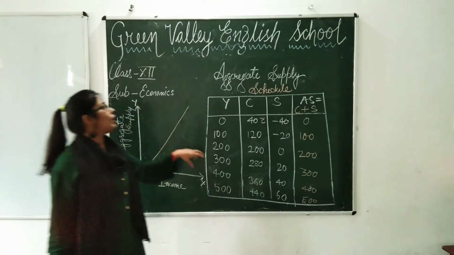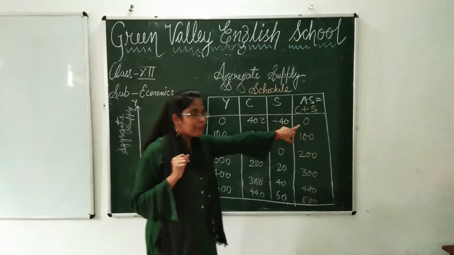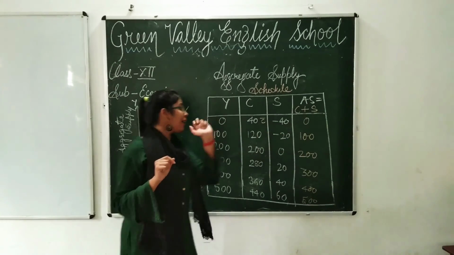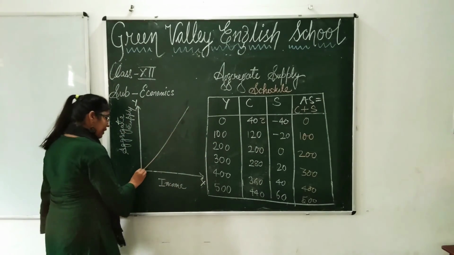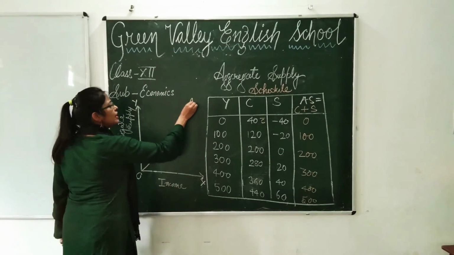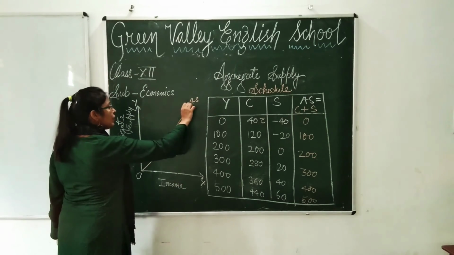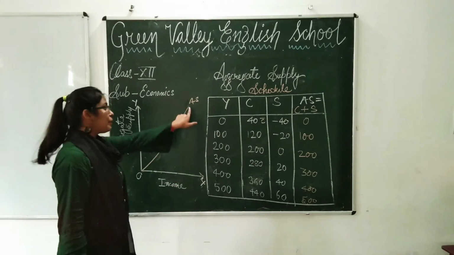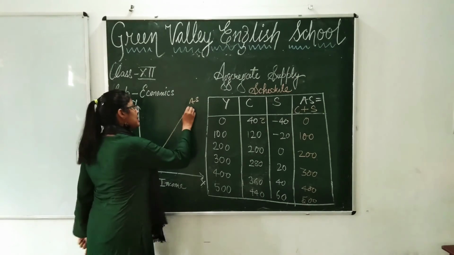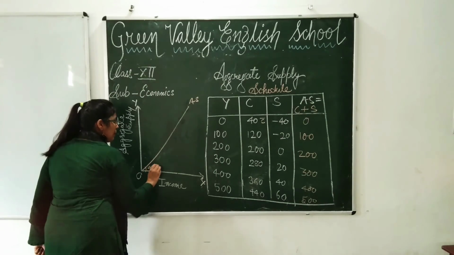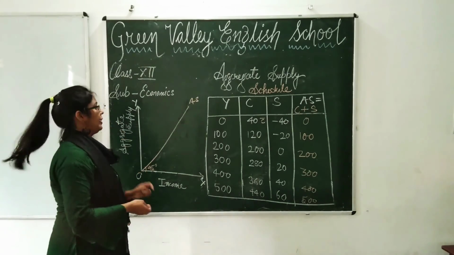Now as I told you all, when income is 0, aggregate supply is also 0. When income is 100, aggregate supply is also 100. So you will see a diagram somewhat like this, which represents aggregate supply. Okay, it is upward sloping, it will go like this. What does it represent? It represents aggregate supply and it is 45 degree. Okay, always remember it is 45 degree, students.